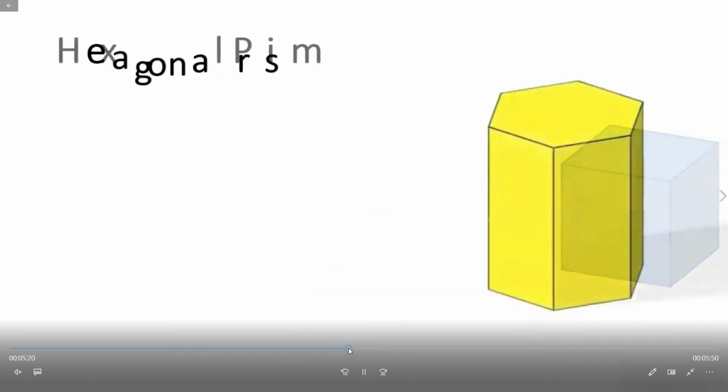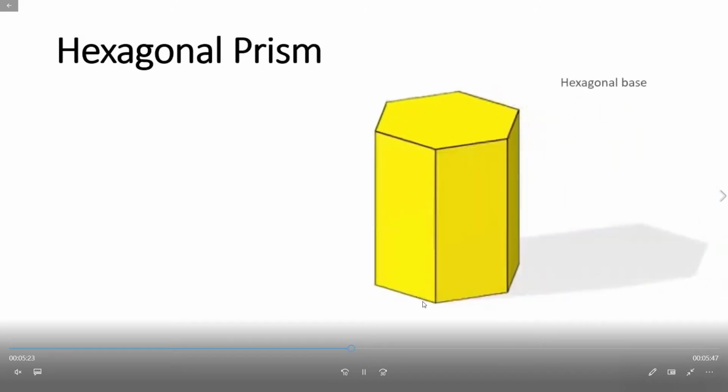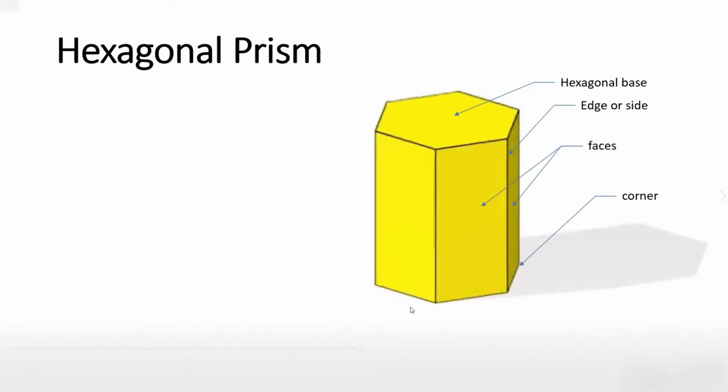Next, the hexagonal prism. Prisms are available in different shapes. What is the meaning of prism? A prism has two equal, similar faces, the top and bottom faces. The faces joining them are rectangles or parallelograms.